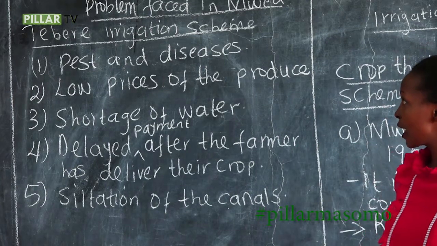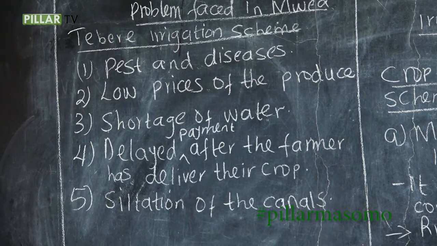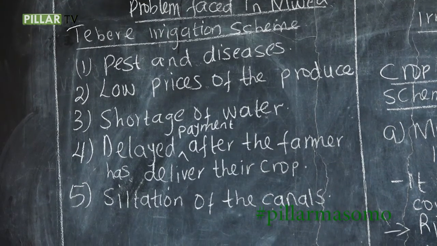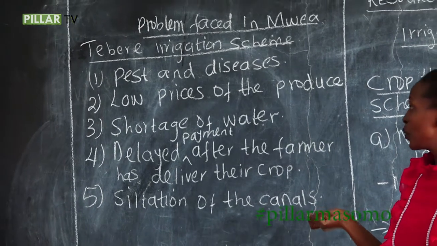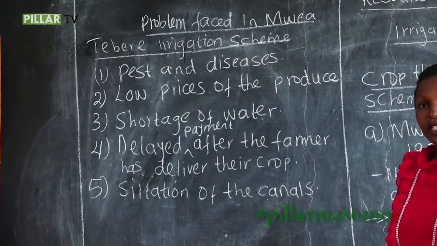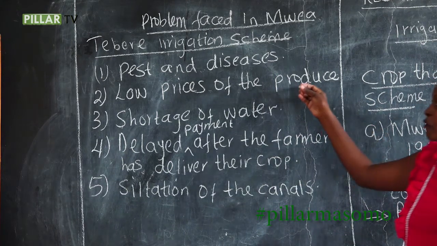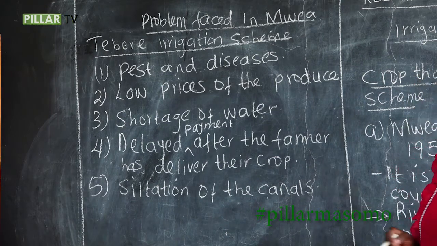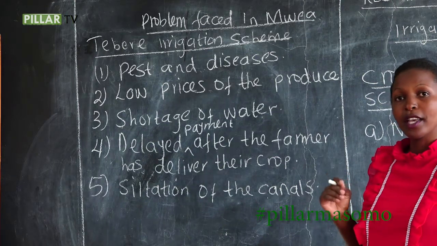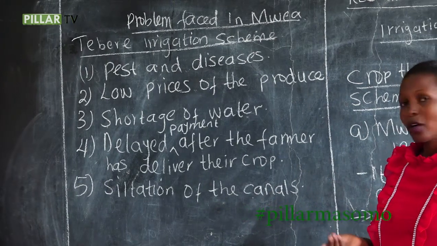I repeat once again the problems facing Mwea Tebere irrigation scheme. The first one, pests and diseases. Then number 2, we have low prices of the produce. Remember, after the crop has been affected by the pests and diseases, they will have low quality of their produce, and in that one, they are going to get low prices of the produce.